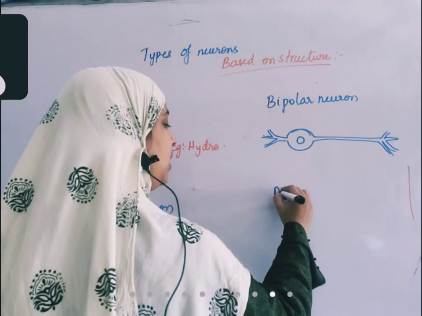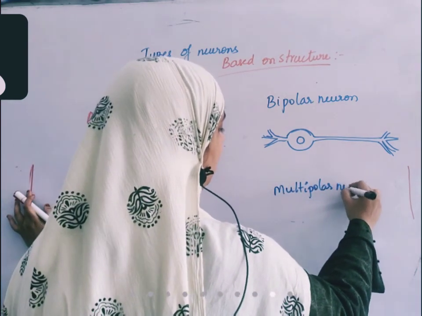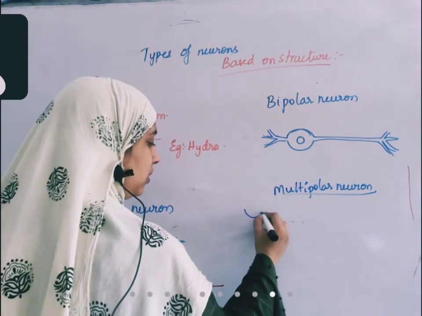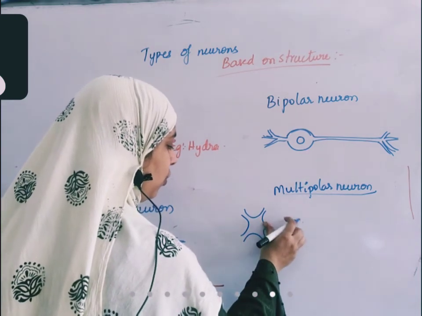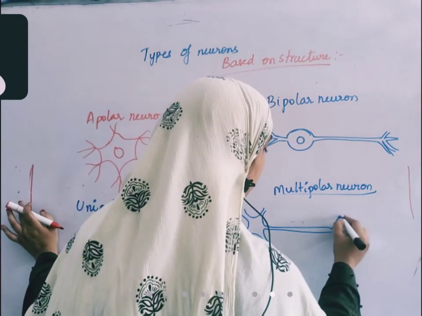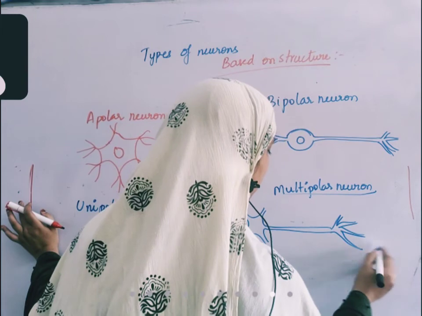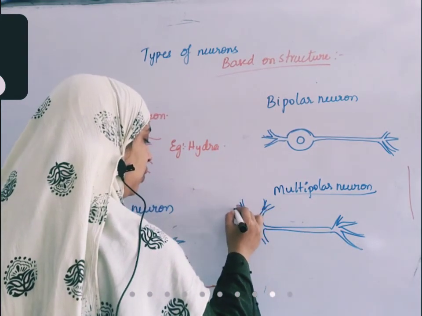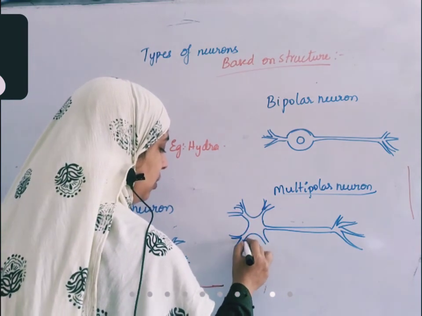Next, the multipolar neuron is what we have drawn now. So many extensions are coming out of the cell body. Out of them, one is very long. So the longer one is the axon. This type of neuron is called a multipolar neuron.